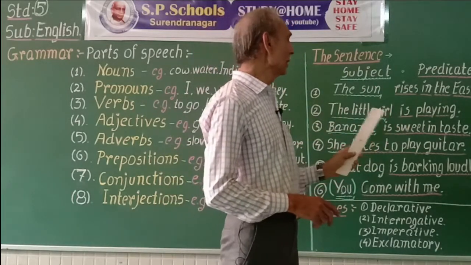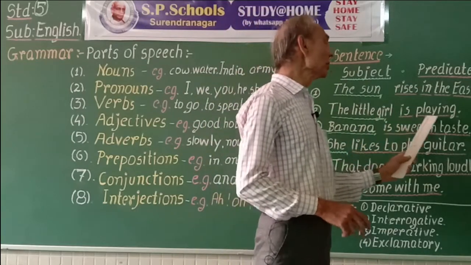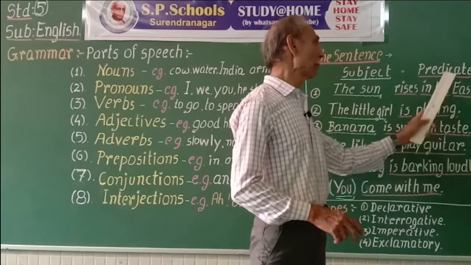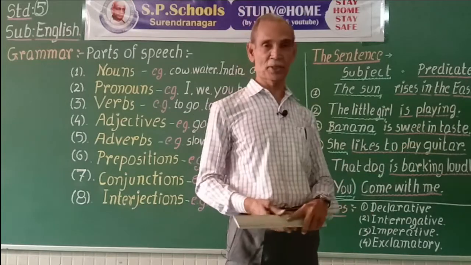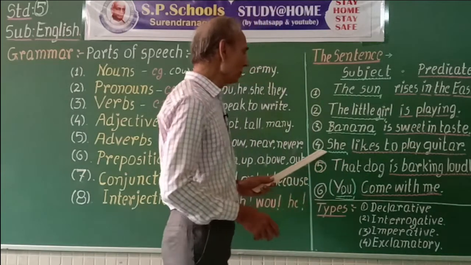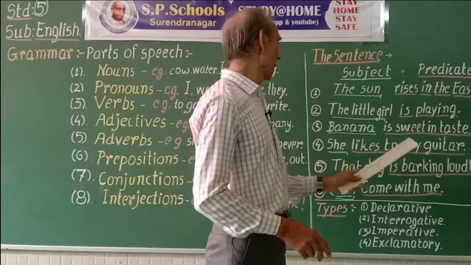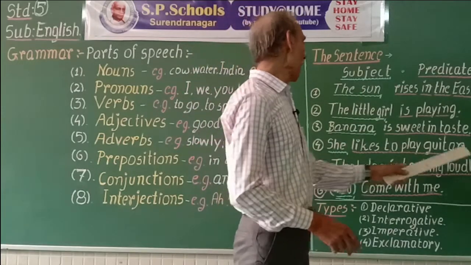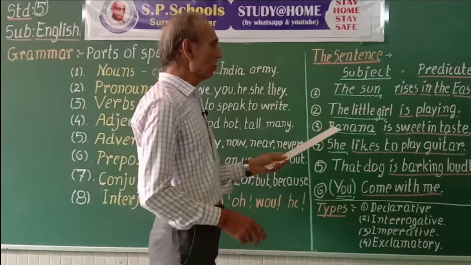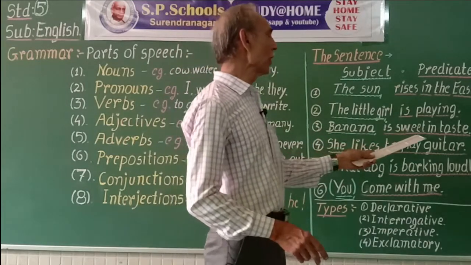I say she is playing. So is playing is the predicate of this sentence. Similarly, she likes to play guitar. Third sentence we take, banana is sweet in taste.